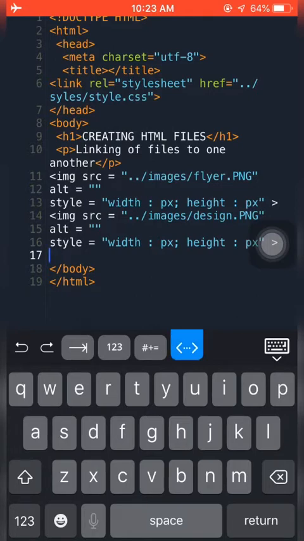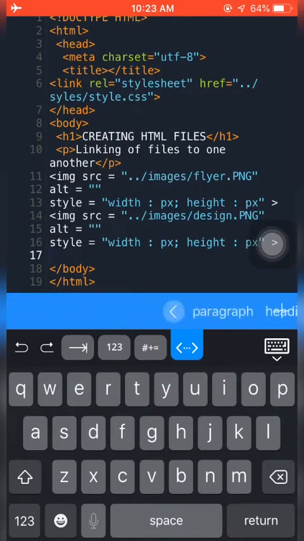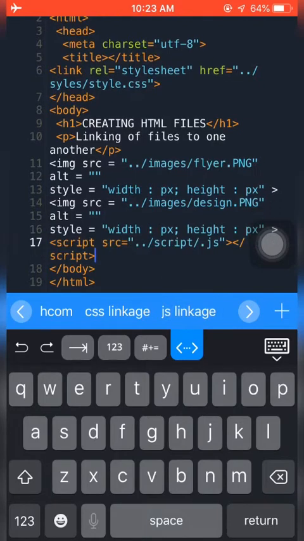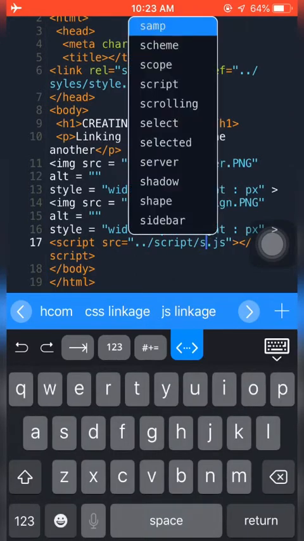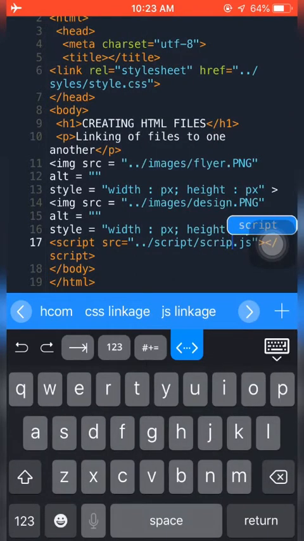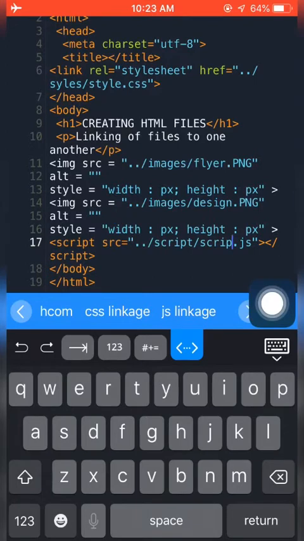Let's see how we'll be able to link this to our file over here. So I have JS linkage. Click on that, bam, and I'm there. I have everything over here. So I'll just put in one or two things, script, and I'm good to go. So you see, with linking of JavaScript files, we have script, then we have the source here again.